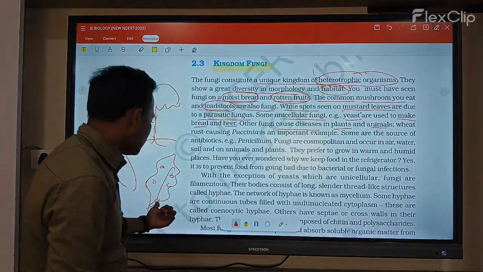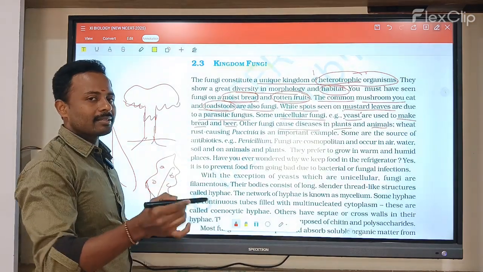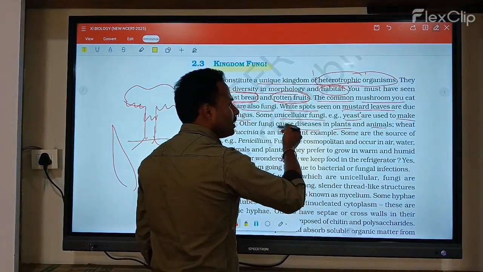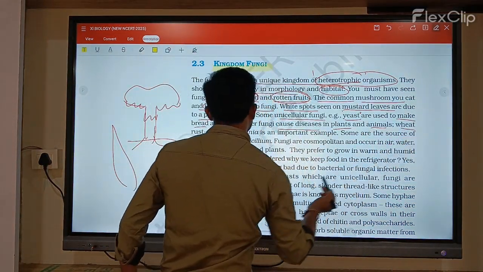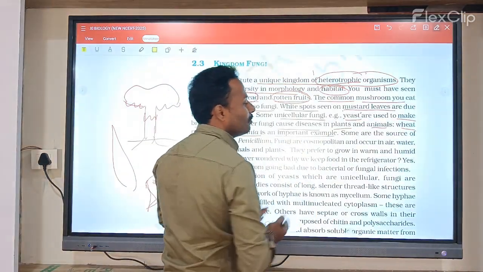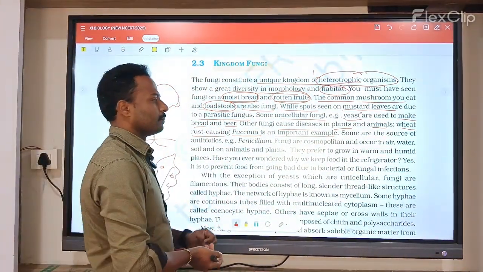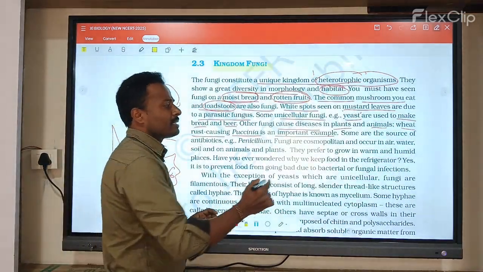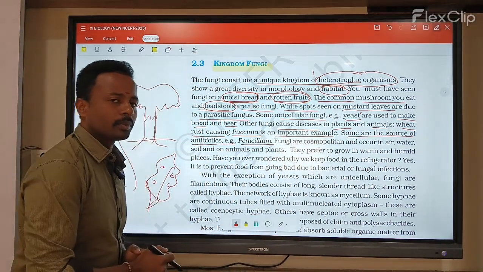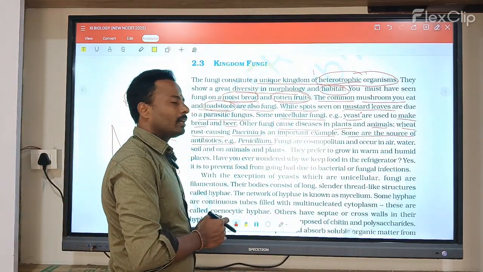The white spots on mustard leaves, Brassica, are caused by fungus, which causes disease. Here, plants and animals are affected by these fungi. Wheat rust is caused by Puccinia, a very important example, and the white spot disease in Brassica is another. Some fungi are also a source of antibiotics. The example is Penicillium notatum.